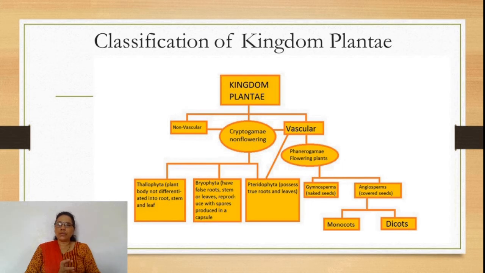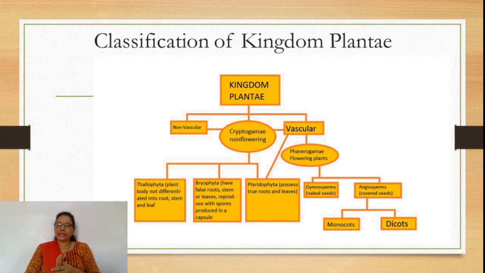Cryptogams are divided into thallophyta, bryophyta, and pteridophyta. Thallophyta have a thalloid plant body. In bryophyta, true roots are absent; instead, rhizoids are present, which may be smooth-walled or tuberculated.